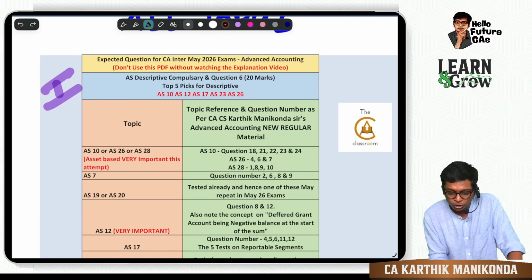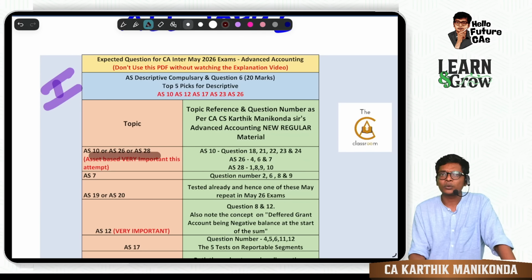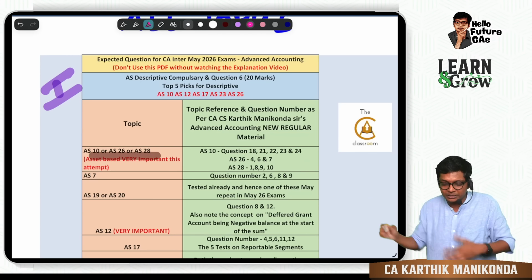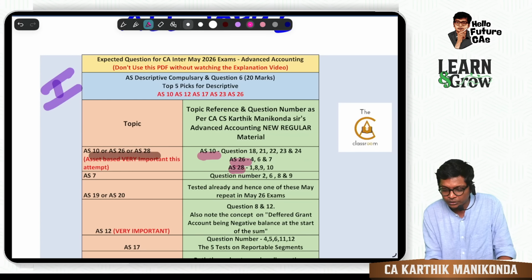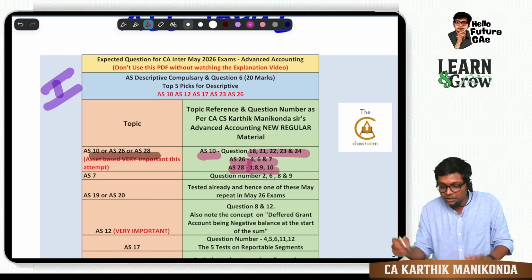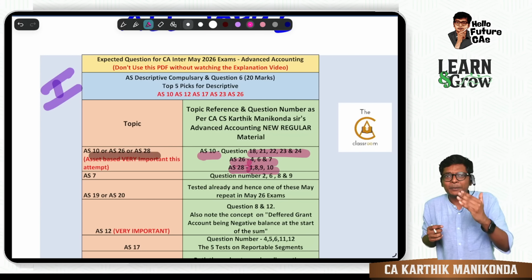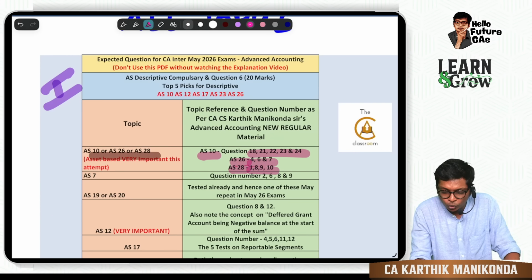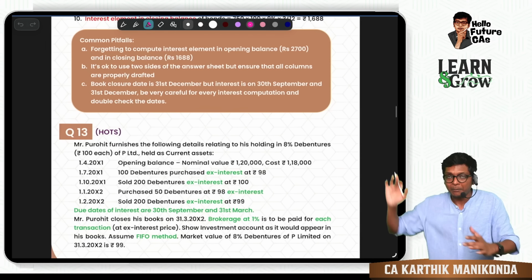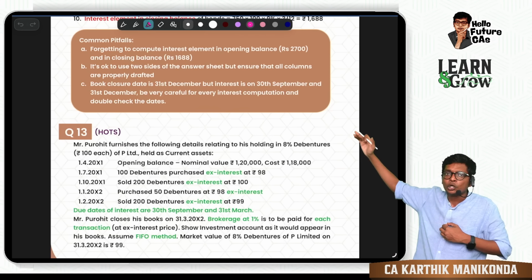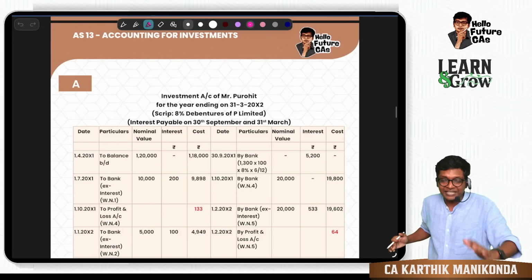Like I already told you, AS 10, 26 and 28 are very, very important. For each of these standards, I have also marked which questions from the material you have to go through. Sir, which material is this? You just have to go to my material, guys, and in my material you have these question numbers. You will go through the question numbers as per my material.